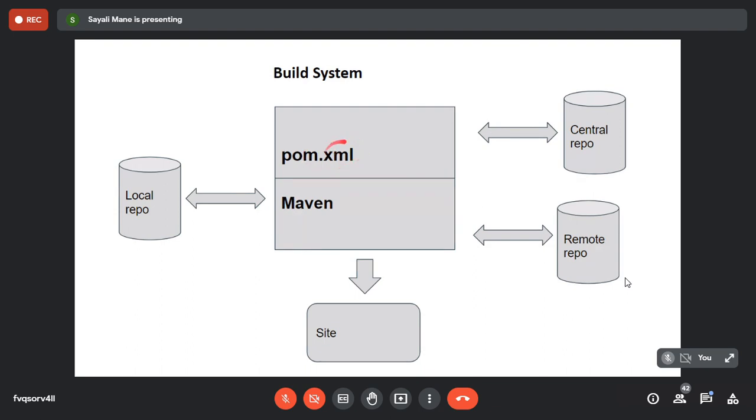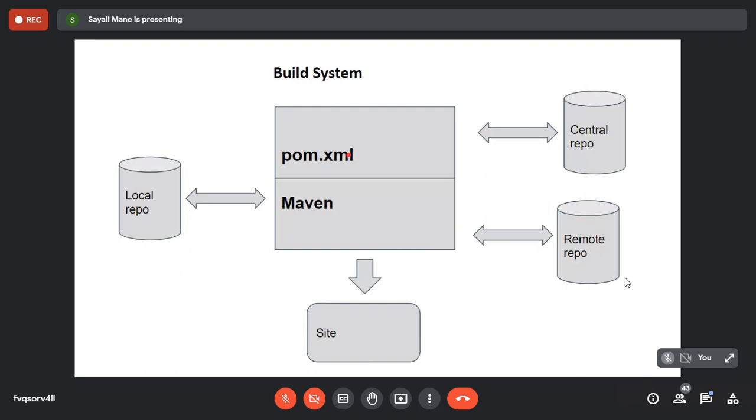So what the pom.xml file is: this file is written by developers and it is placed in the source code. Whenever you run any command in Maven, let's say the compile command, Maven will look into the pom file for the respective command, because the pom file consists of the dependencies, plugins, and all the information related to that command.